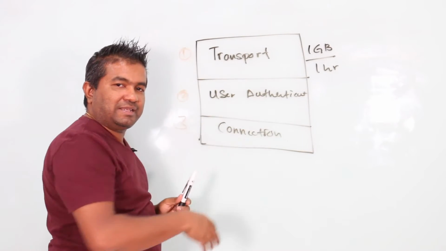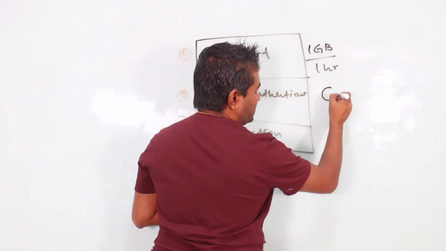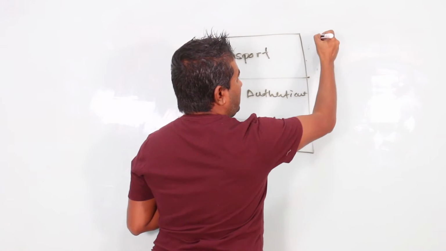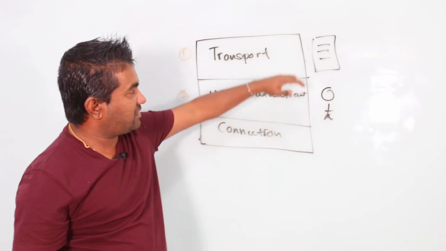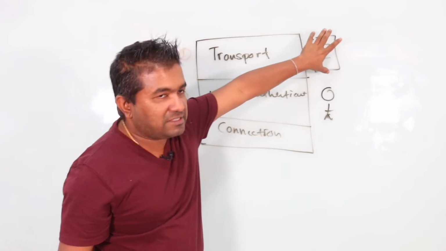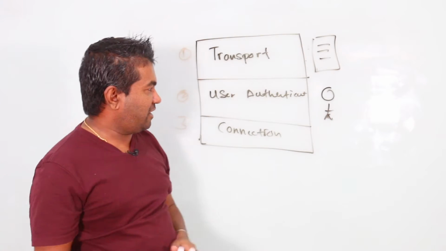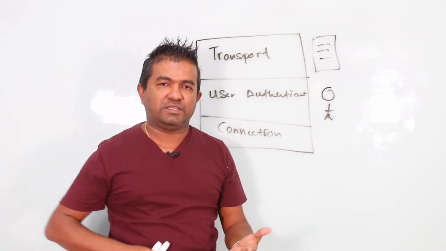The user authentication layer is the one that identifies the user. Key exchange identifies and authenticates the server, and this layer will authenticate the user. For user authentication, there are mainly 4 different ways, right?